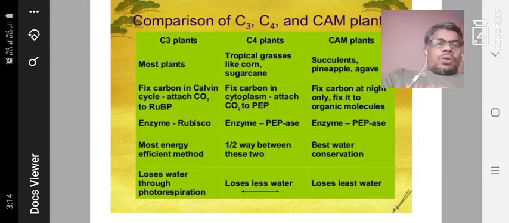Then there are the other two pathways. The most energy efficient method is present in C3 plants, and between the two, the best water conservation is in CAM plants. There are losses of water through photorespiration in C3 plants, but C4 plants lose less water, and CAM plants lose the least water.